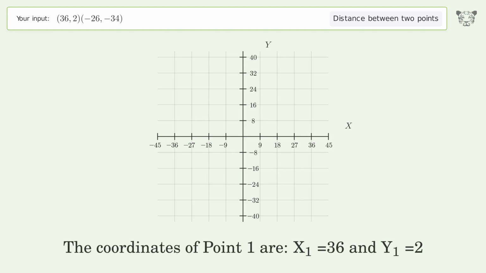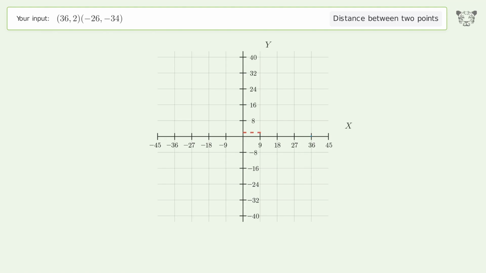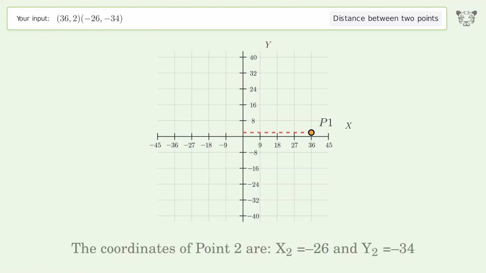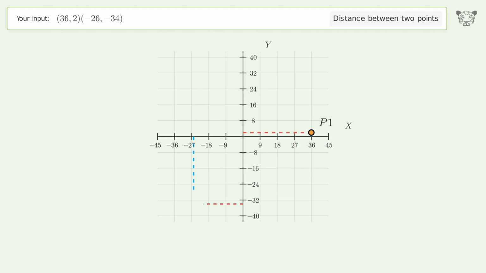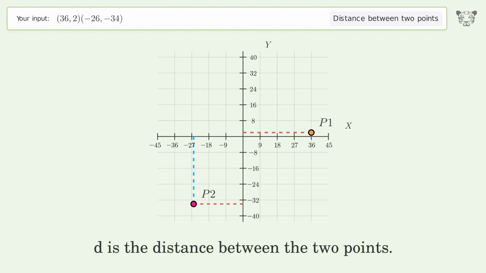The coordinates of point 1 are x1 equals 36 and y1 equals 2. The coordinates of point 2 are x2 equals negative 26 and y2 equals negative 34. D is the distance between the 2 points.